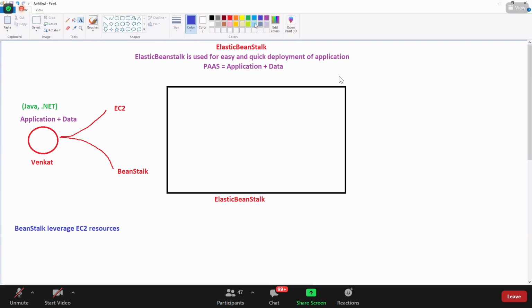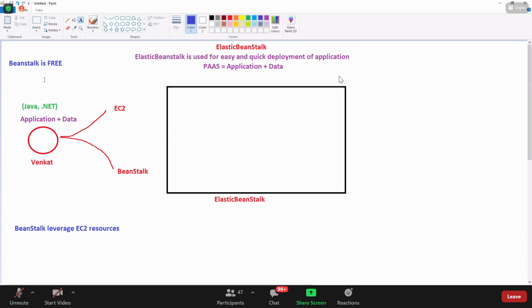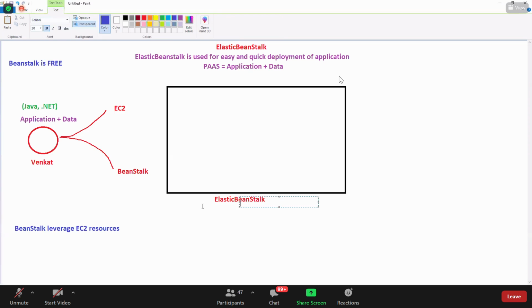One more interesting thing, most of the people don't know this, even the trainers. Beanstalk is completely free because Beanstalk is only code. But Beanstalk uses EC2 resources, and for those EC2 resources you will get the bill. Using the Beanstalk doesn't charge. AWS will not charge for the usage of the Beanstalk. But whenever you upload your application, Beanstalk will launch an EC2 instance in the backend. For that EC2 instance, AWS will charge, but for the Beanstalk, it will not.